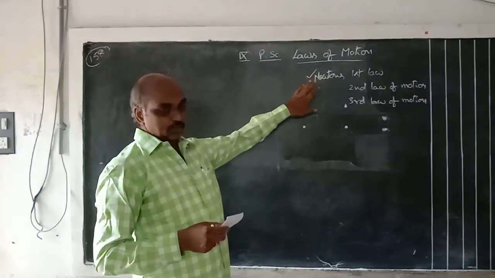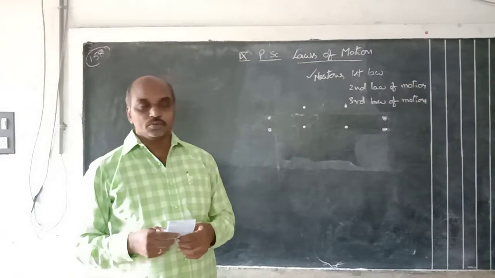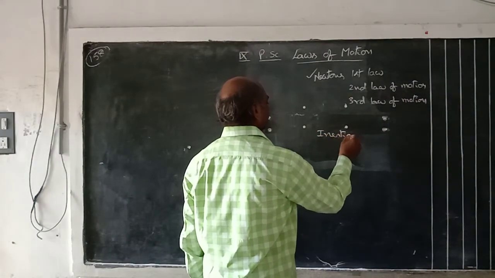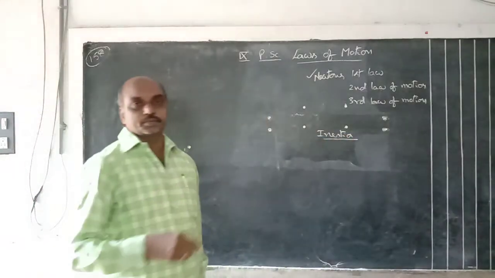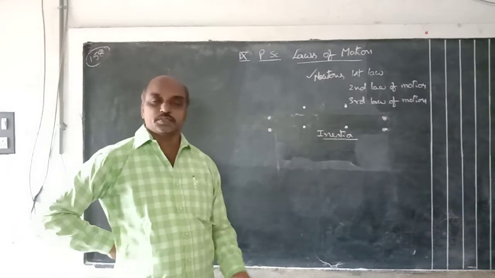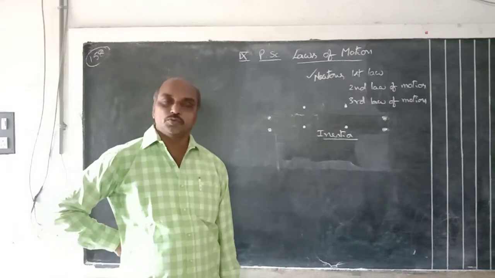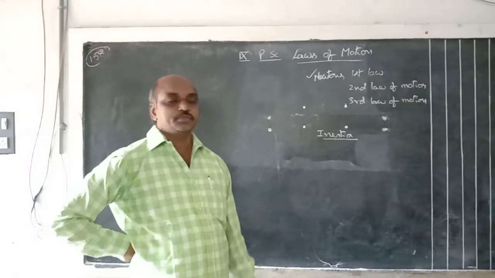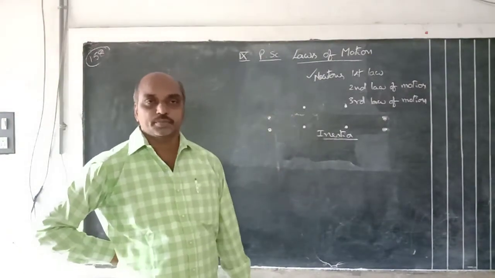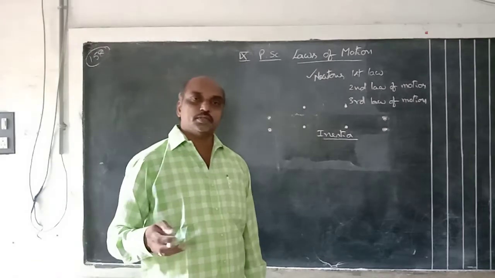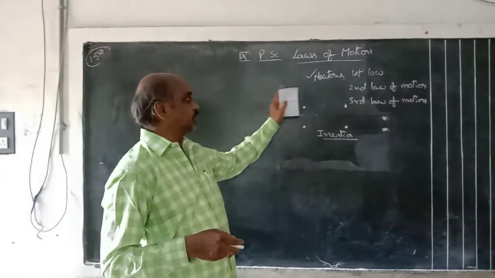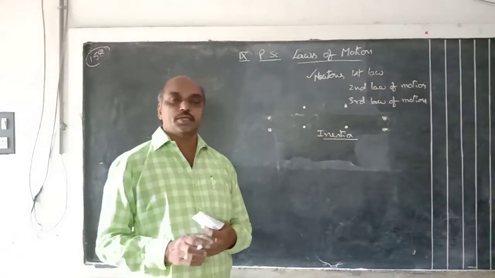In Newton's first law, I already explained the inertia property. Inertia means this property: a rest position body maintains rest, and a moving body maintains its moving position. That property is called inertia. Inertia also has three types: inertia of rest, inertia of motion, inertia of direction. These were also explained in the previous class. So Newton's first law of motion is already over.